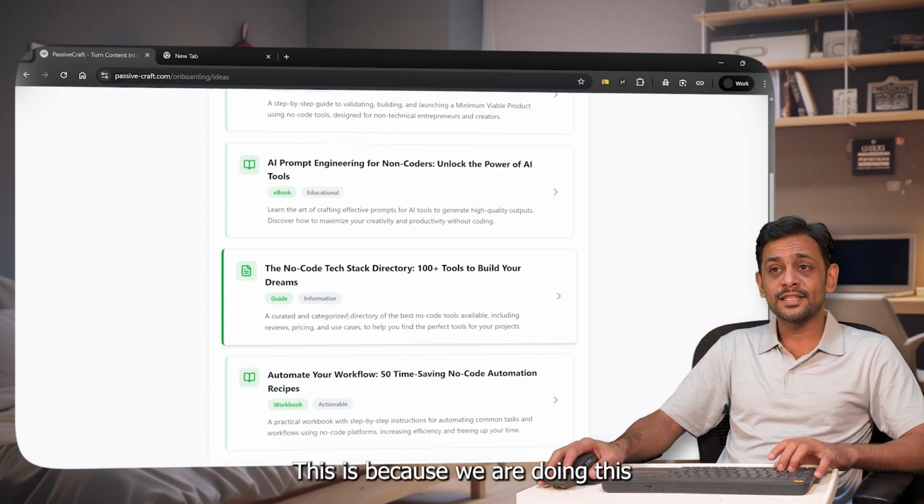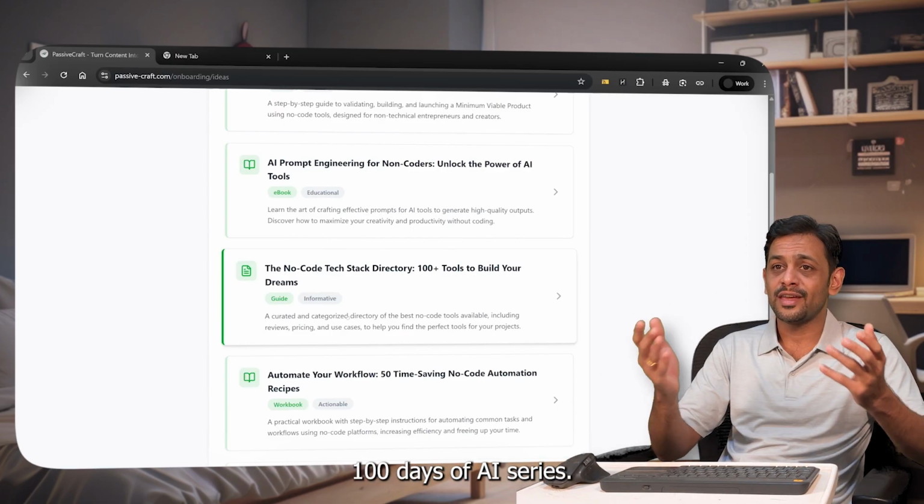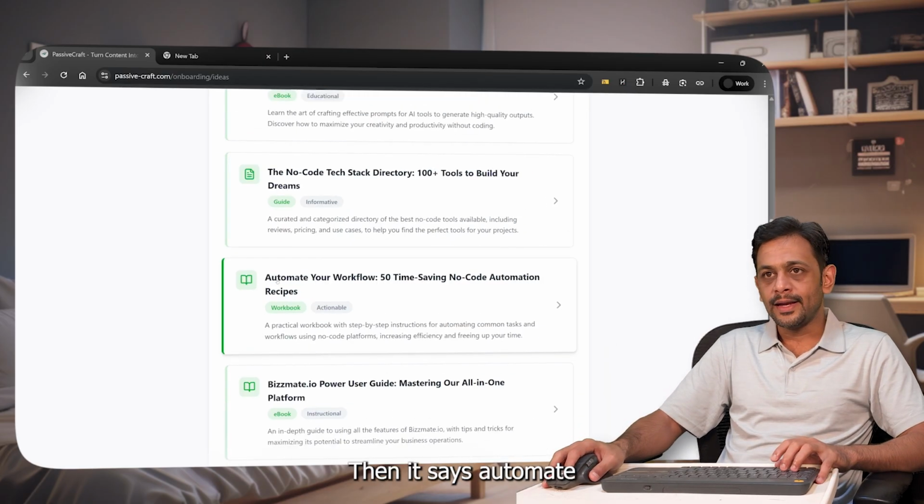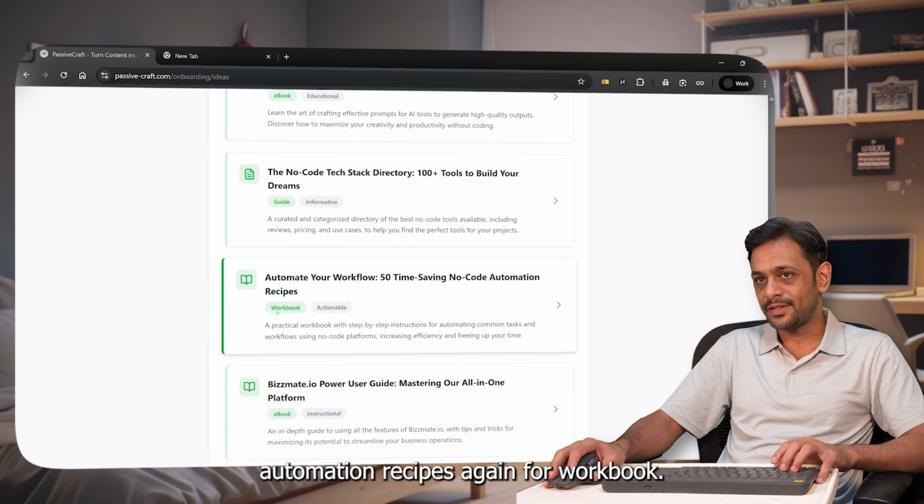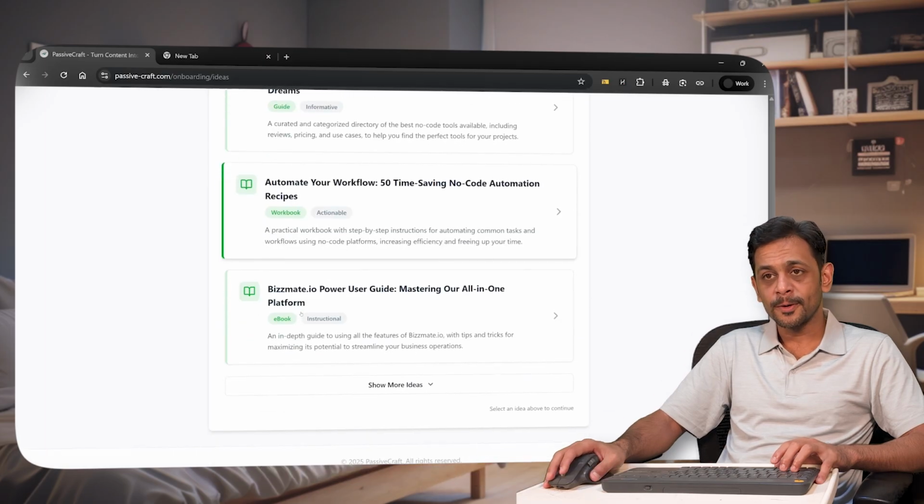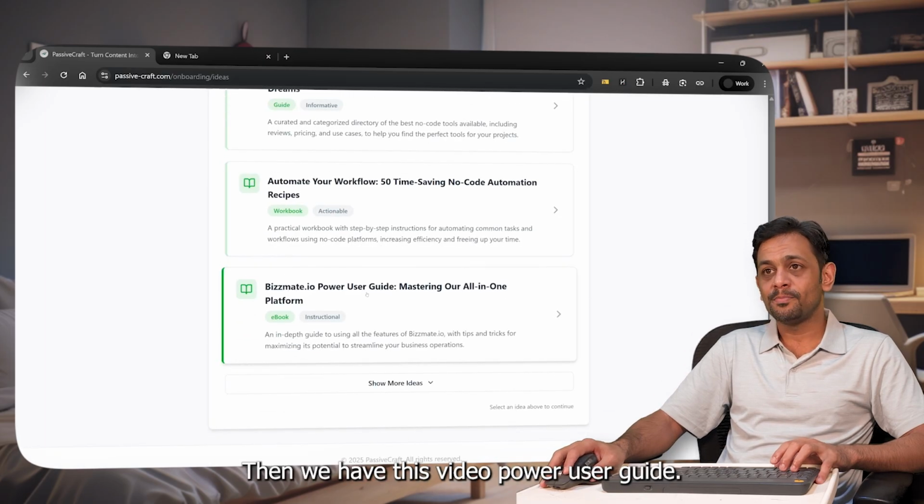Guide. This is because we are doing this 100 days of AI series. Then it says automate your workflow, 50 time saving no code automation recipes. Again, a workbook. Then we have bizme.io power user guide, mastering our all-in-one platform, ebook.